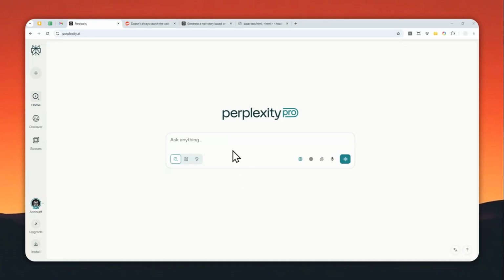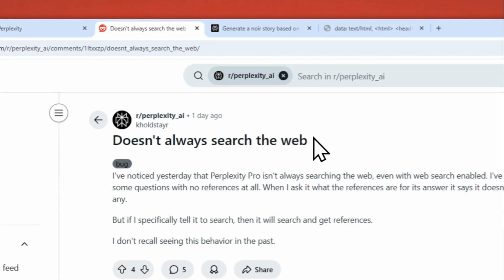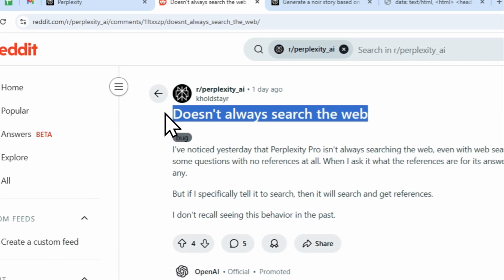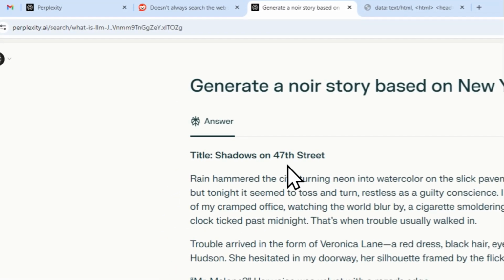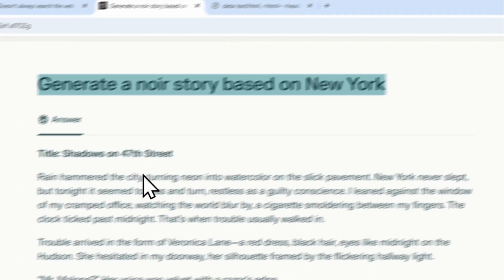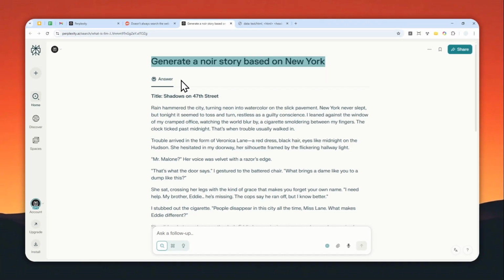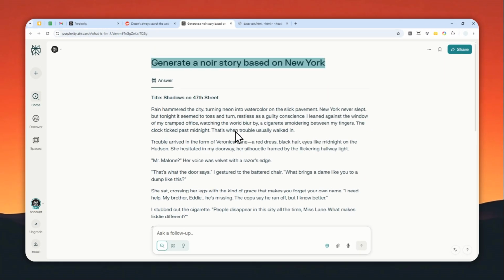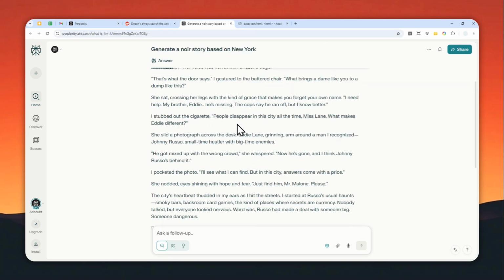Okay, despite being known as a tool for doing research on the internet, Perplexity doesn't always search the web, and it is actually quite a common problem. For example, here I asked Perplexity to generate a noir story based in New York, and as you can see, there is no web content being read. It is just giving me the answer from its training data.